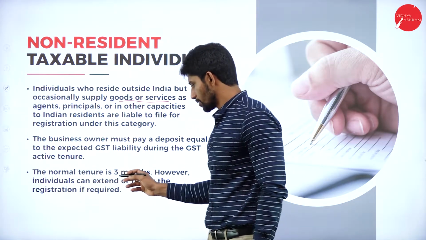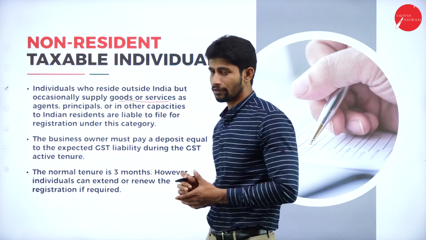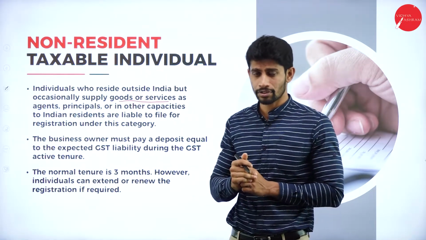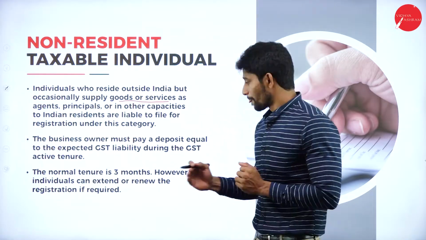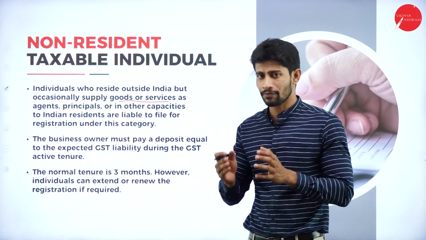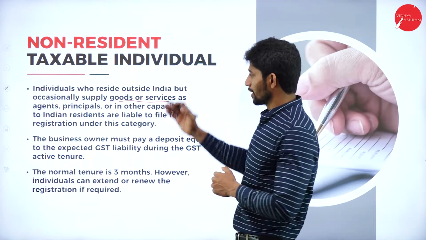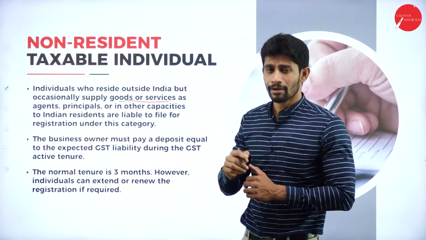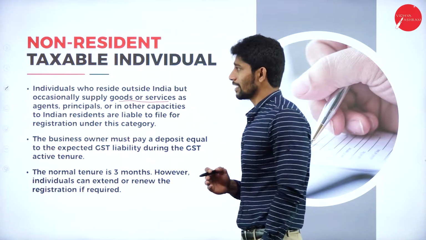The normal tenure is 3 months. However, individuals can extend or renew the registration if required. Yes, the normal tenure of non-resident taxable individual registration is 3 months. Still, if they want to extend, they can extend their registration tenure for the next 1 month, 2 months, or 3 months. If the 3 months registration is sufficient, they can cancel the registration after completion of their business. So in category 3, the people who reside outside India register for supplying goods to Indian residents. This is about non-resident taxable individuals.